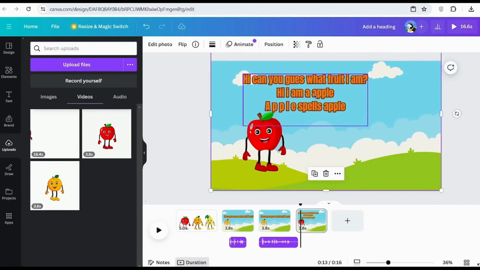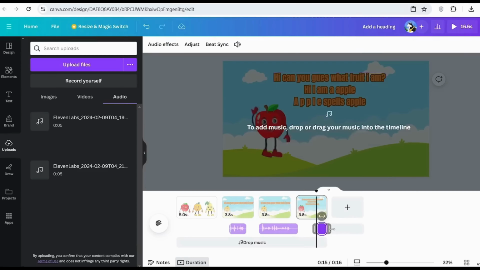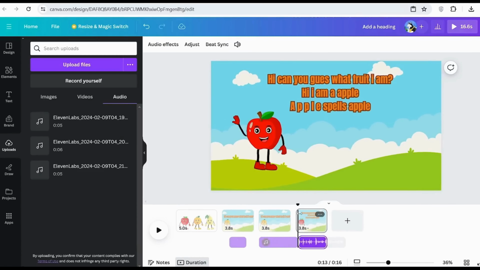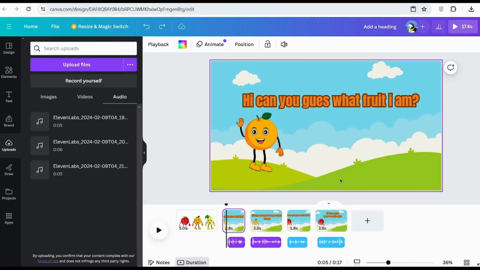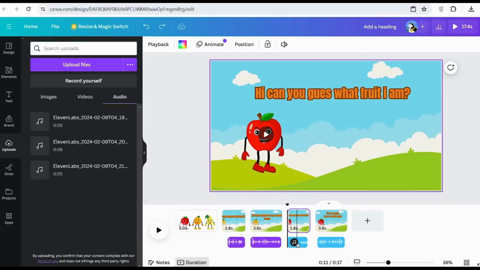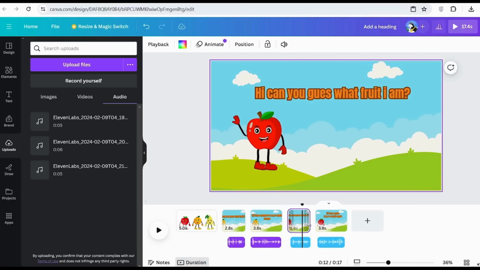Then what I need to do now is take my audio, drag it down to where I want it to start, and then once you have your audio in, you do the same thing: listen to it, and then split it where that part ends. So now you have two separated audios, and that's how easy it is. You go ahead and continue doing the same process for all of your different scenes and for each of your different characters. Set it up in such a way where it's engaging, where it's following through, until you've done your entire video. Now, as you can see, I've added in all my different characters and all my different text.